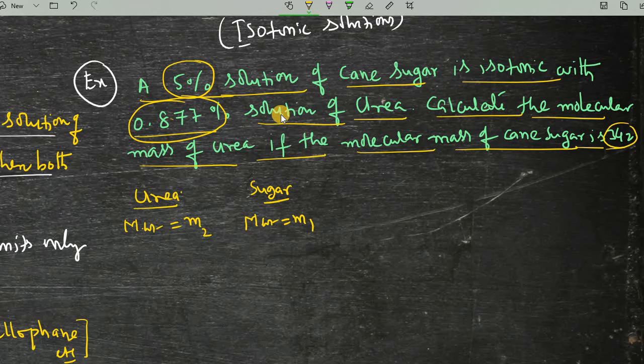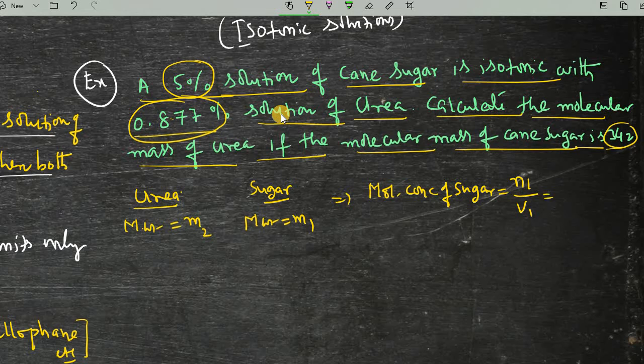Then what will happen when we have the molar concentration of the sugar? What is the molar concentration of sugar formula? That can be written as number of moles of sugar by volume.